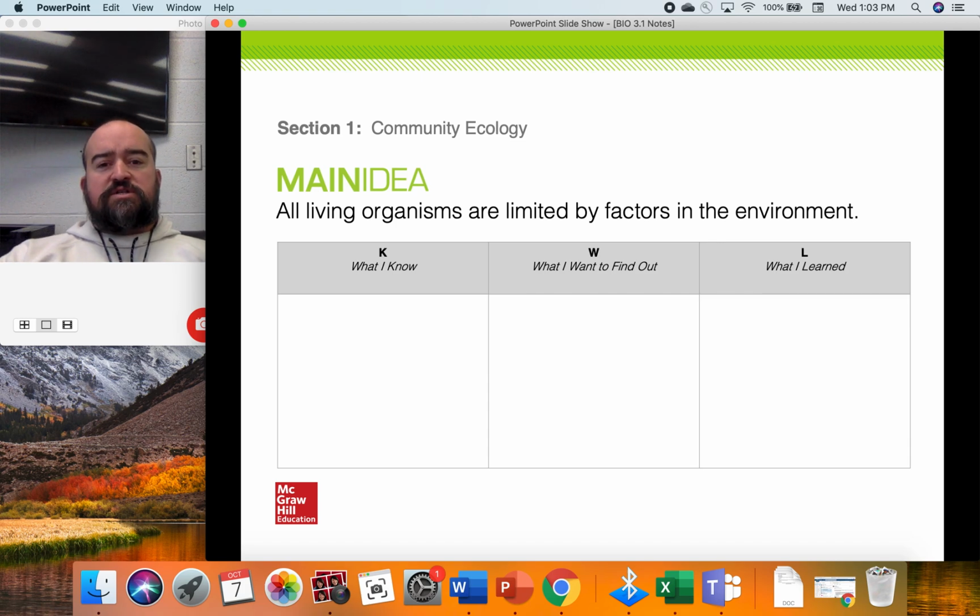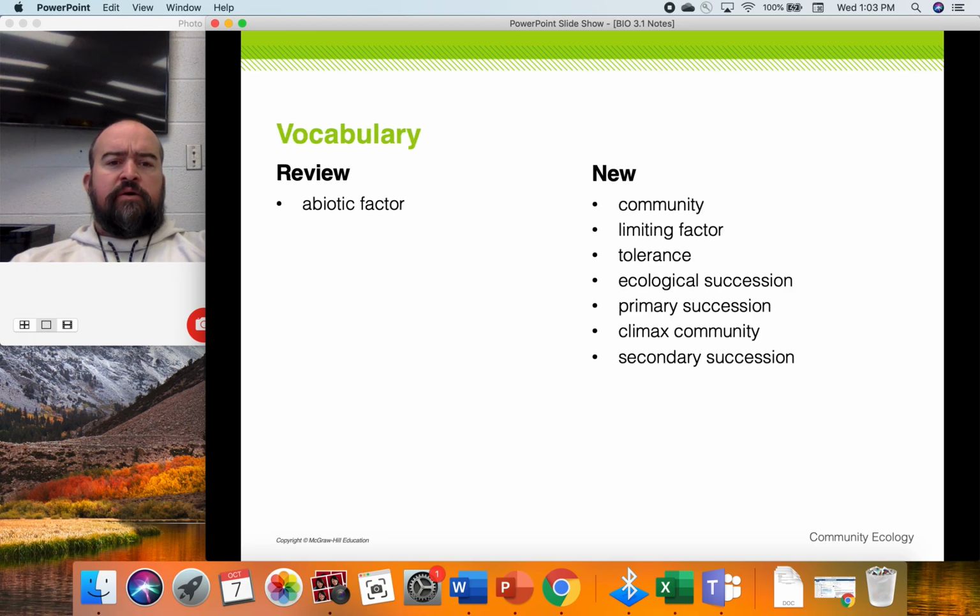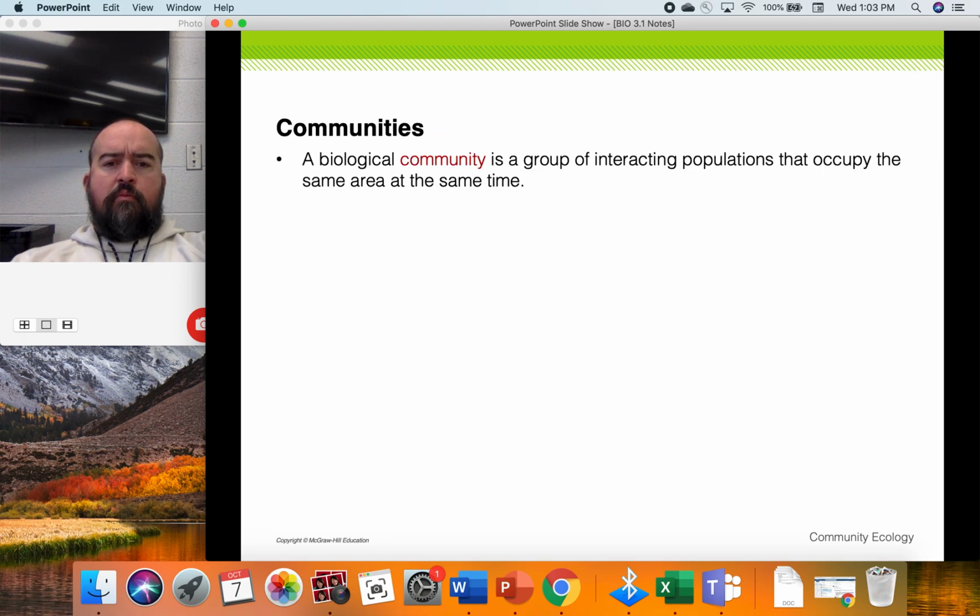This is Chapter 3, Section 1, Community Ecology. All living organisms are limited by factors in the environment. The EQs, we'll answer those at the end. Vocab that we'll cover. Community. Community is a review term. We've had this before in our levels of organization when we first started ecology.